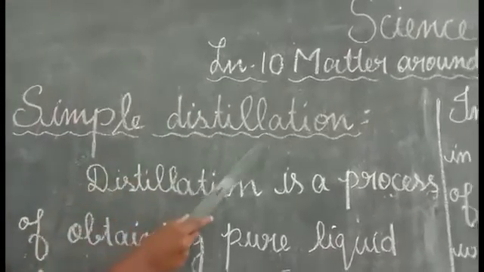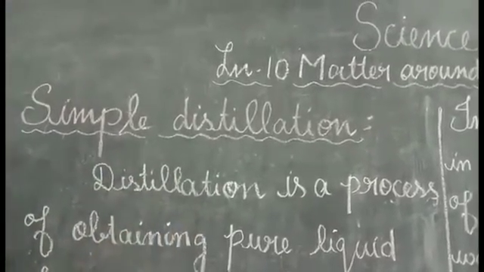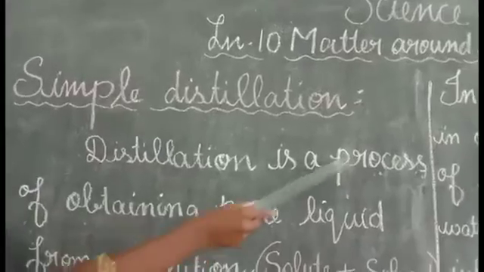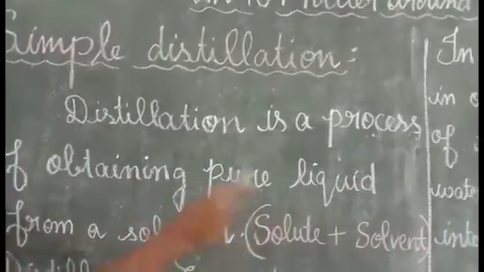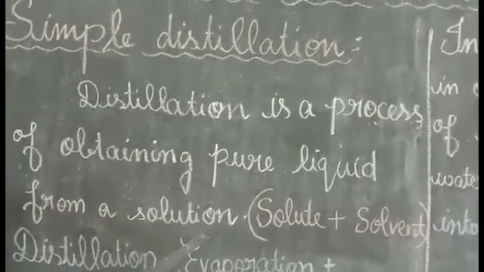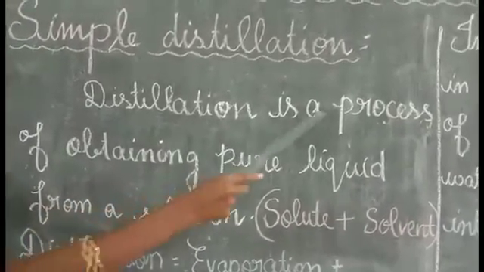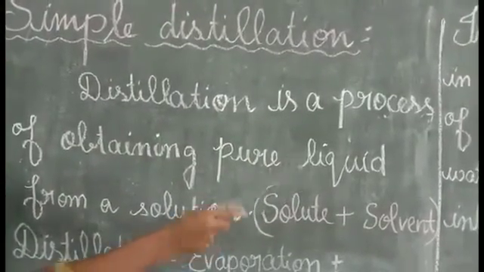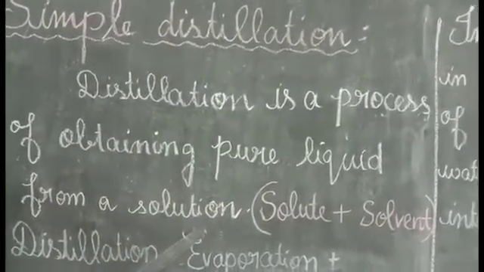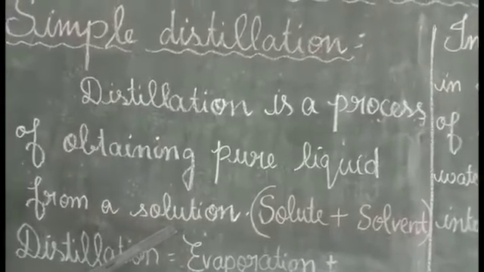Simple distillation. Distilled means water. Distillation is a process of obtaining pure liquid from a solution. What is meant by solution?